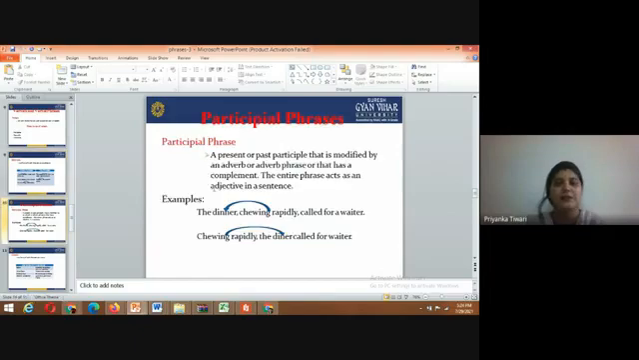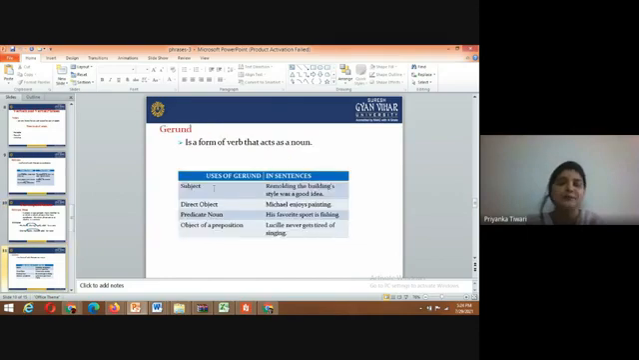Then, participle phrases. A participle phrase is a present or past participle that is modified by an adverb or adverb phrase or that has a complement. The entire phrase acts as an adjective in a sentence. The diner, chewing rapidly, called for a waiter. Chewing rapidly, the diner called for a waiter.